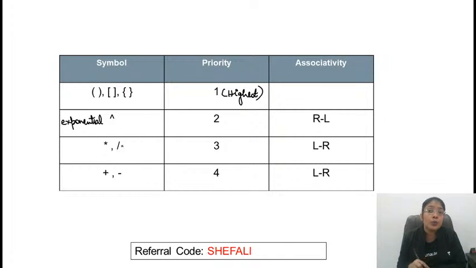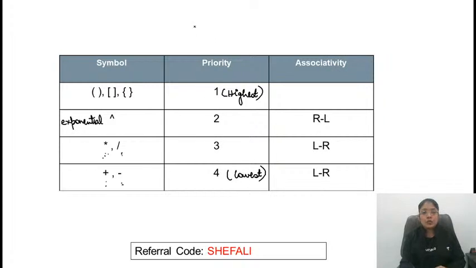Don't compare it with Modbus, because according to Modbus, division has higher priority than multiplication, and addition has higher priority than subtraction. According to the C programming language, multiplication and division have the same priority; both are at the same level. Addition and subtraction also have the same priority. So number 4 represents addition and subtraction, which have the lowest priority.